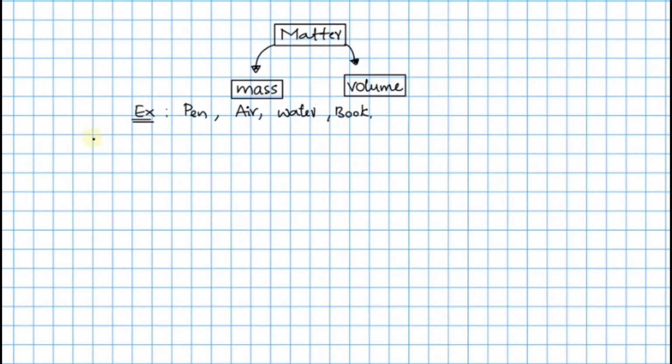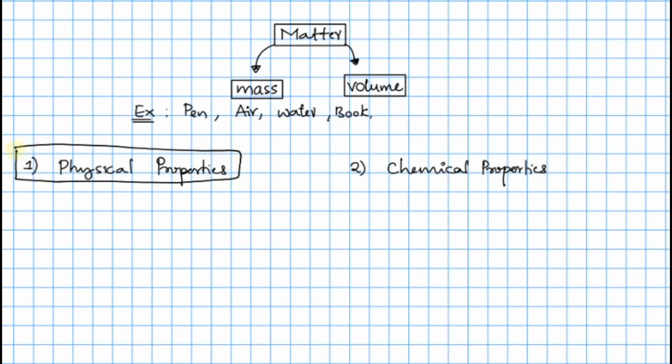Now, matter is mainly classified into two parts. Two parts means two ways of classification. The one classification is known as physical classification, or physical properties, and the second one is known as chemical properties. Okay, fine. Let's understand what a physical property is. First, we'll discuss this.